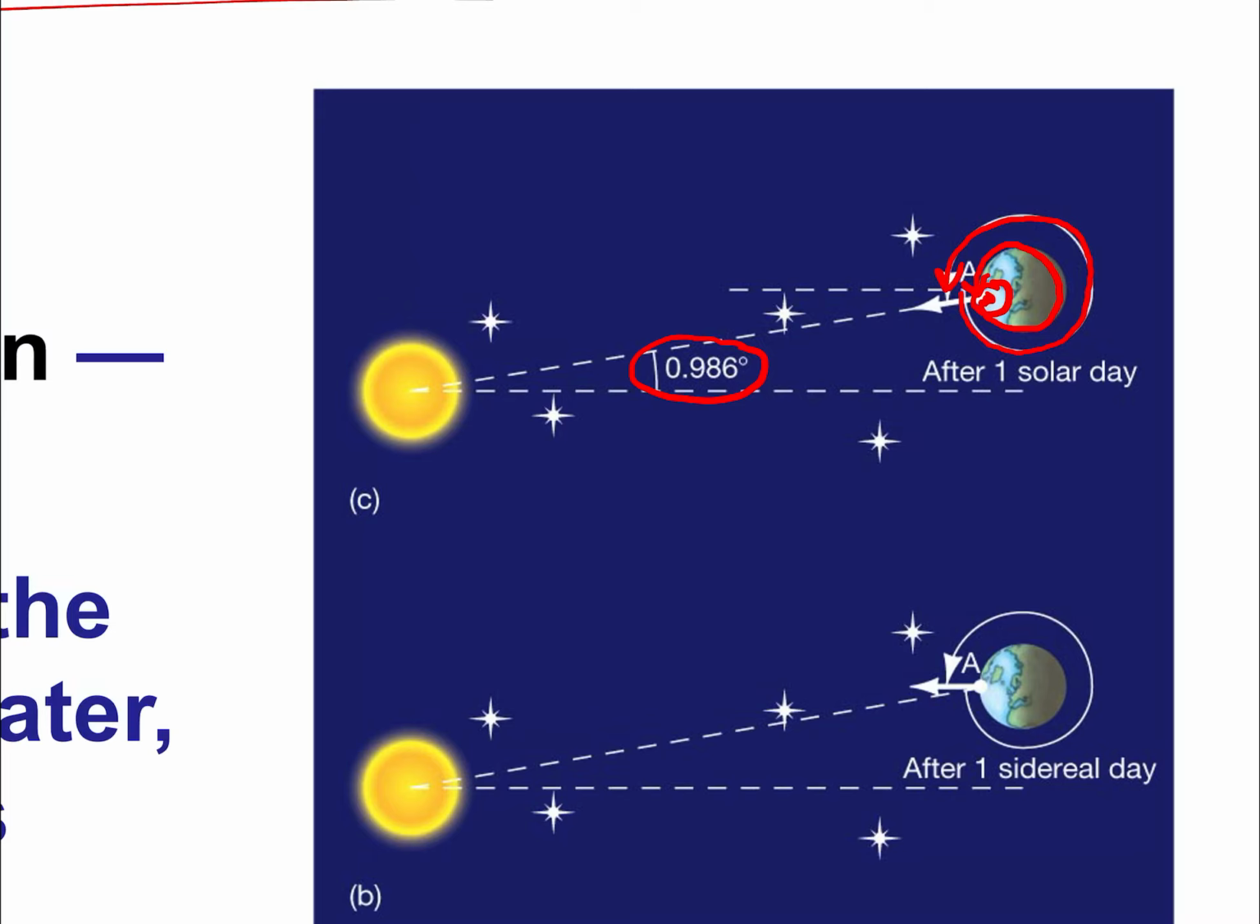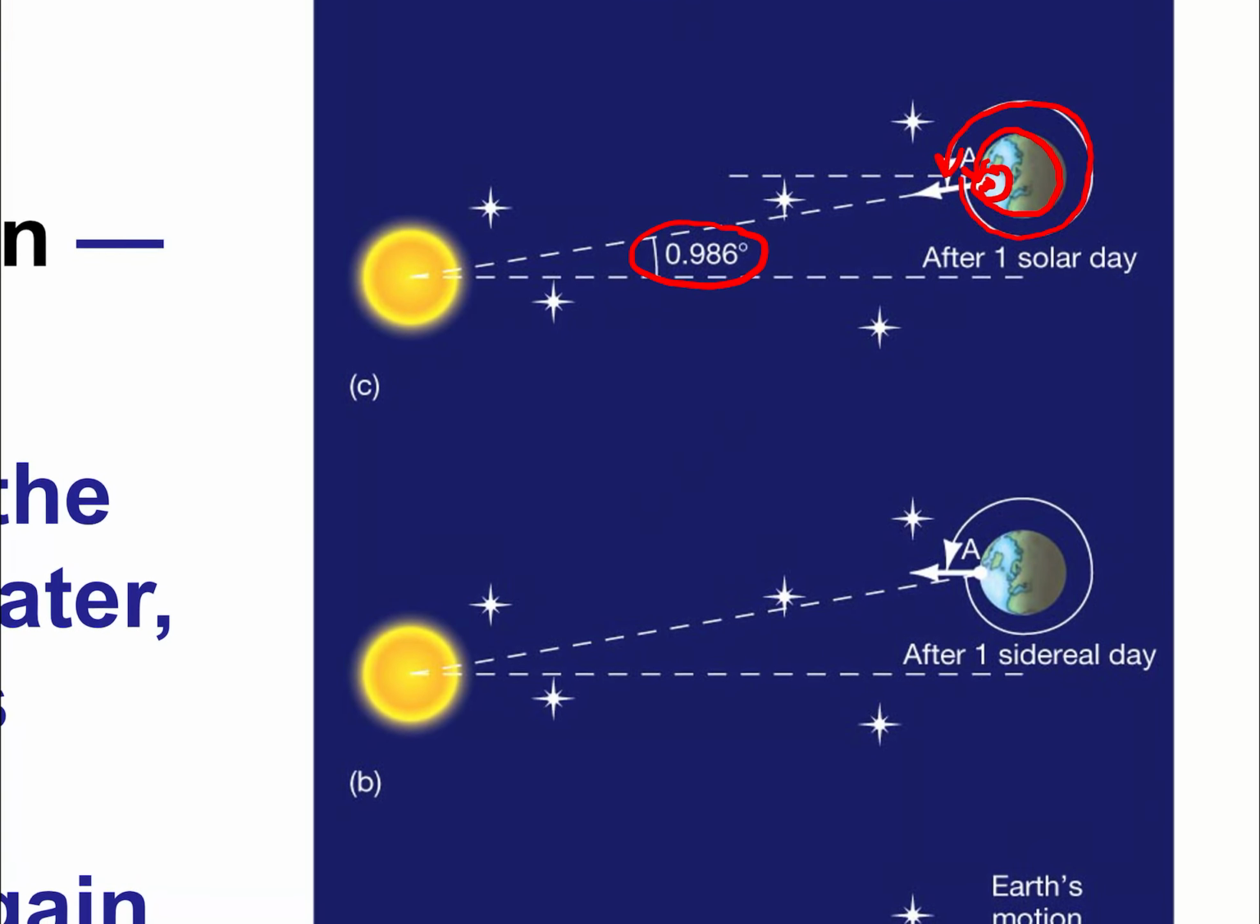So here's the thing though, that's a solar day, getting back to the place where the sun is in the same point in the sky, so rising above the horizon. But notice then that the stars aren't in the same place. The stars have moved a bit. In fact, a sidereal day is always shorter than a solar day